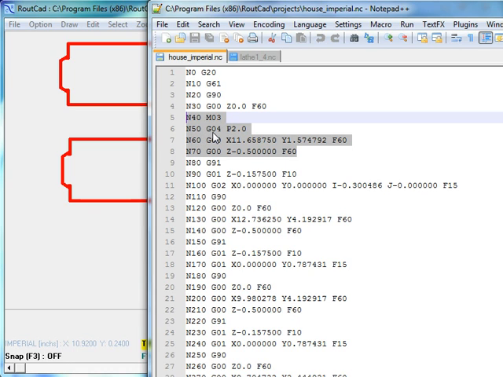G04. This command indicates a pause. It is followed by the letter P with a number. In this case, pause for 2 seconds after the spindle has started.